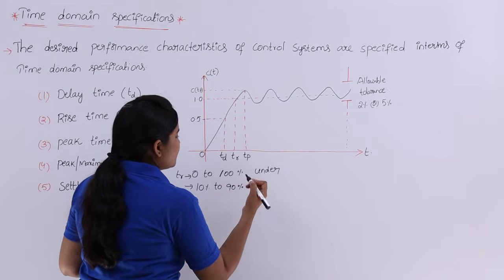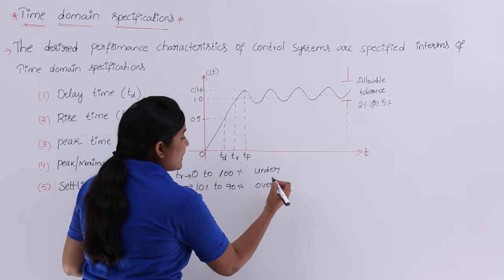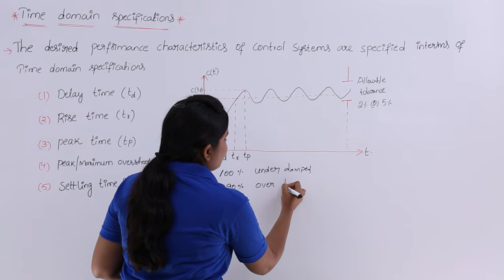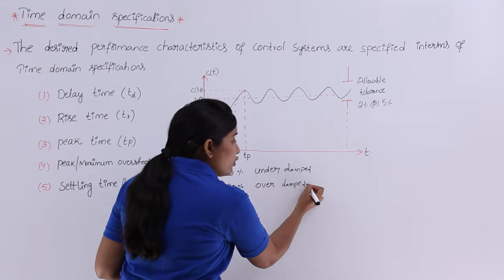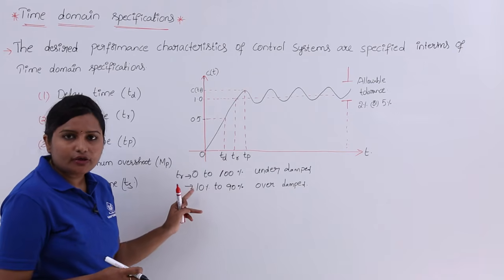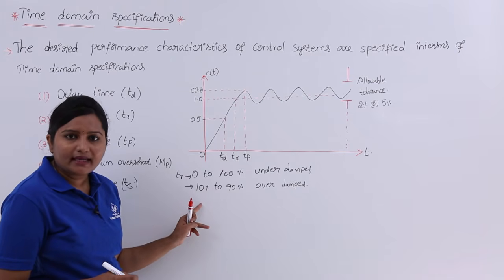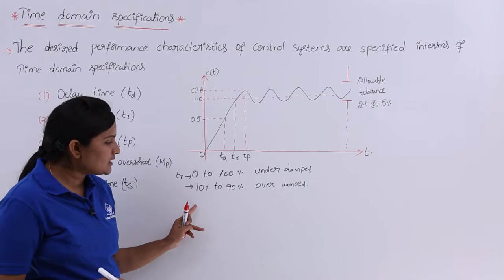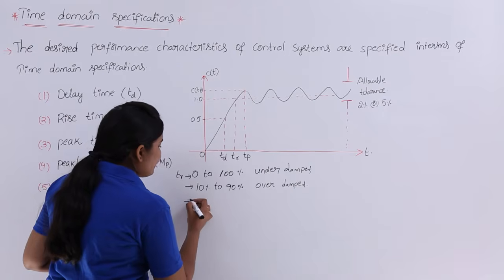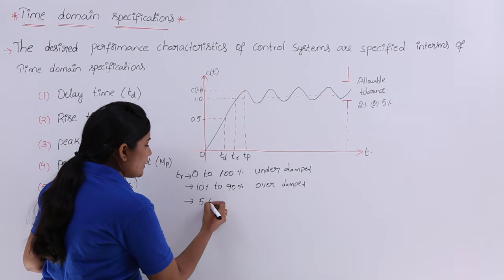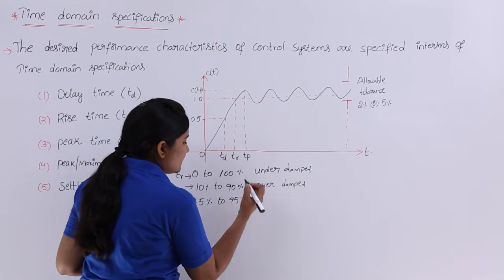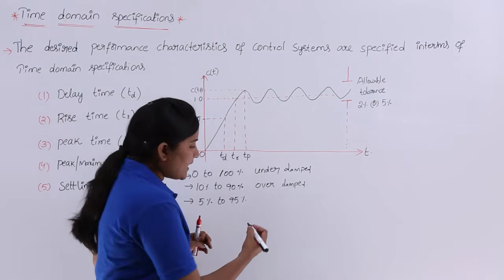If you are given an overdamped system and asked to calculate the rise time, you need to consider the time taken for the response to go from 10% to 90% of its final value. Coming to a critically damped system, the time taken for the response to rise from 5% to 95% of its final value is the rise time.